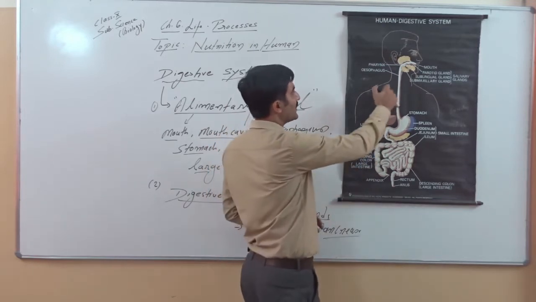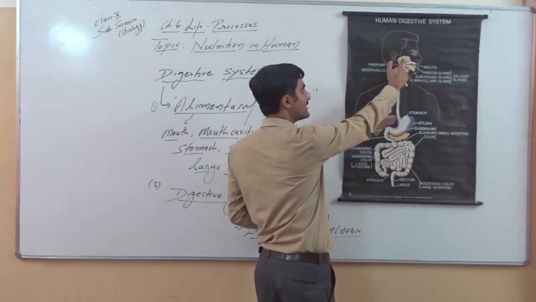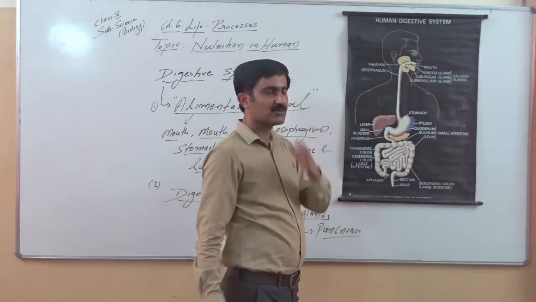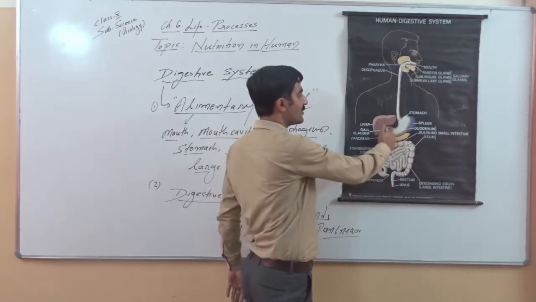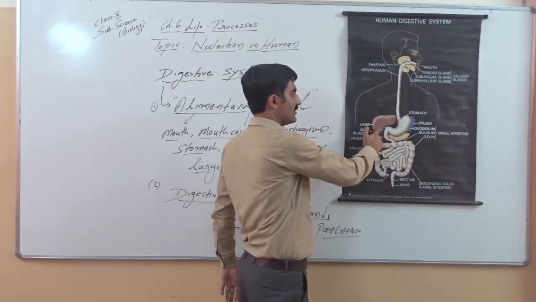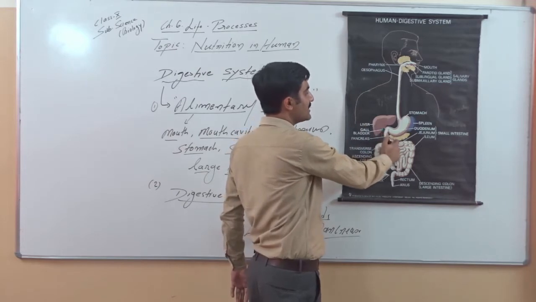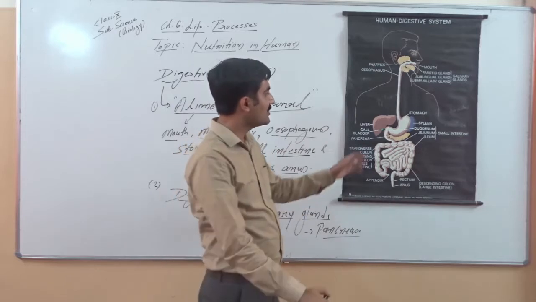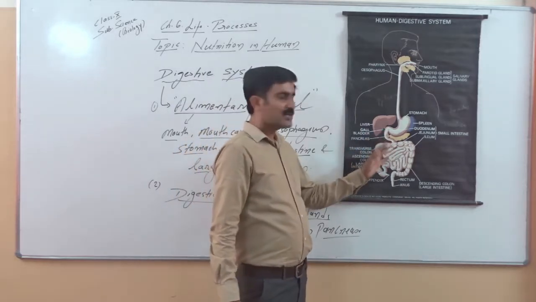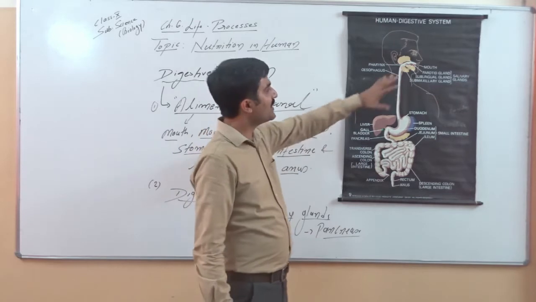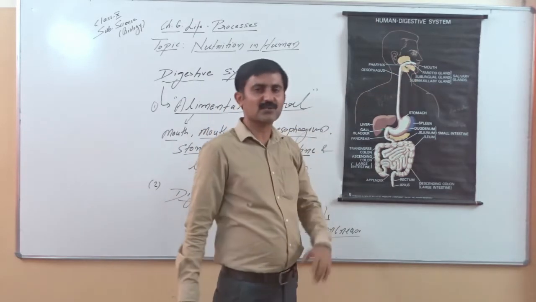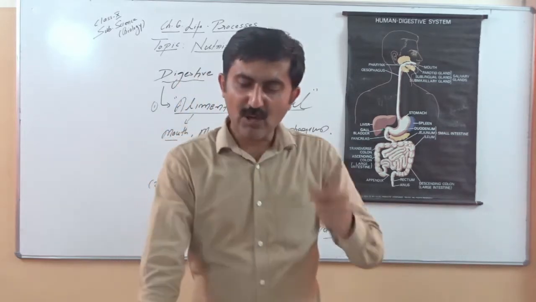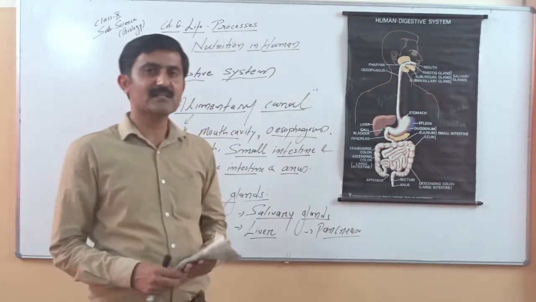Besides that, we can notice the presence of glands. These digestive glands are called salivary glands, which are located near the mouth cavity. Then we have another gland, the largest, the liver. Here you can observe a yellowish, extended, lobed body called the pancreas. We will take one part at a time, starting from the mouth and mouth cavity, and discuss the role of these organs in digestion physiology.